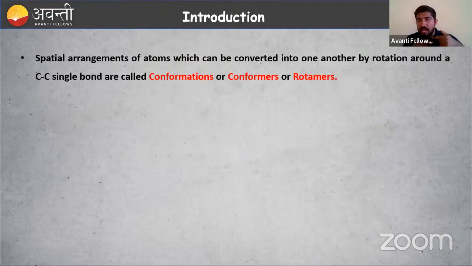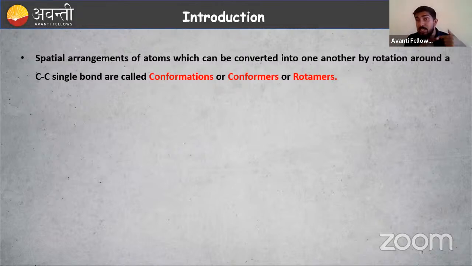In alkanes, there is head-on overlapping, so free rotation is possible around that sigma bond. If I rotate that, different arrangements will be possible for the atoms. Those are known as conformational isomers. There is no change in the molecular formula. Only the spatial arrangement of the atoms is changed. So that is known as conformational isomers or conformers. Or I can also call them rotational isomers or rotamers. So conformers or rotamers.